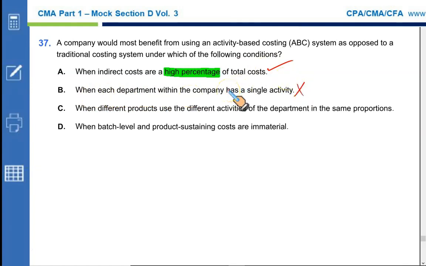No need for going into detailed cost allocations. When different products use the different activities of the department in the same proportion, no need of ABC. When batch level and product sustaining costs are immaterial, these are normally a major part of the production cost. When they are immaterial, there is no point in using ABC under situation D. So we got our answer A.